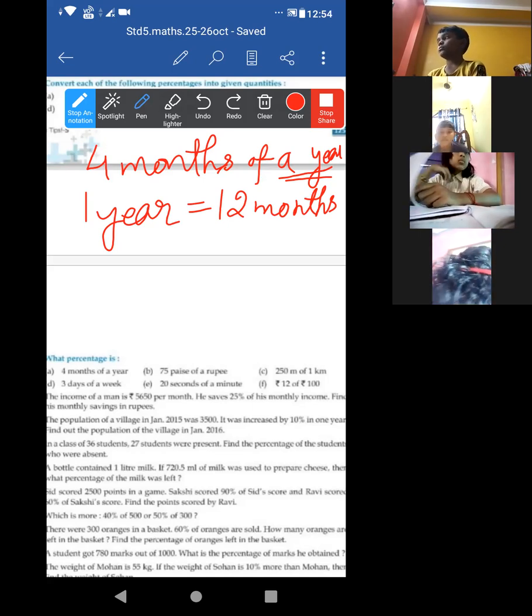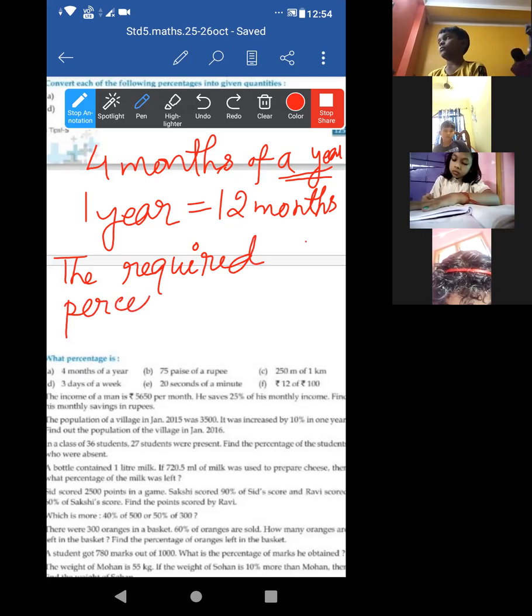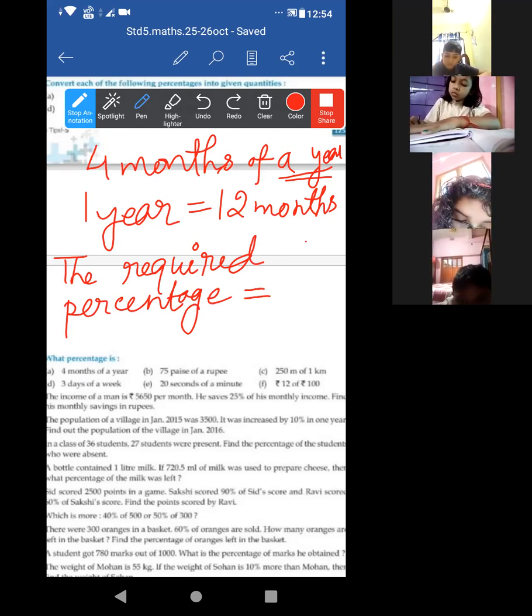Acha, now look at this. Now, how to write the required percentage. Ma'am, do we need to write a sentence, or can we directly do the sum? Directly you can do. Both are correct.